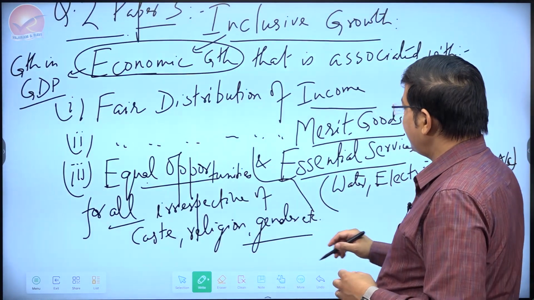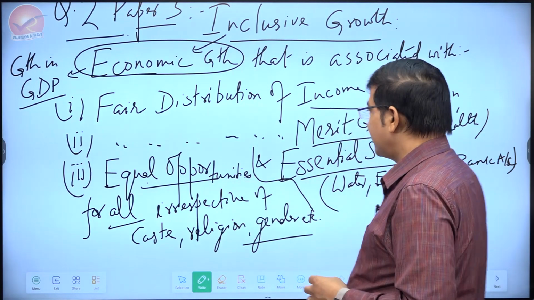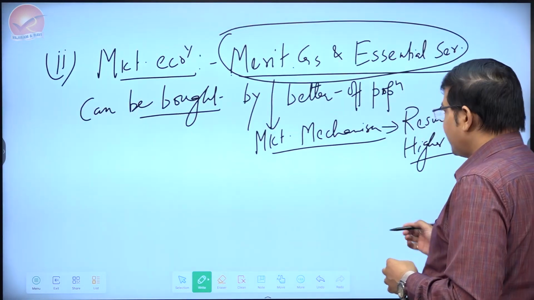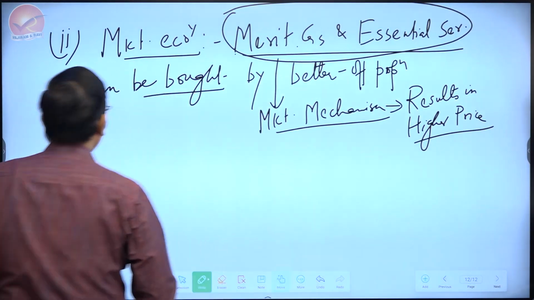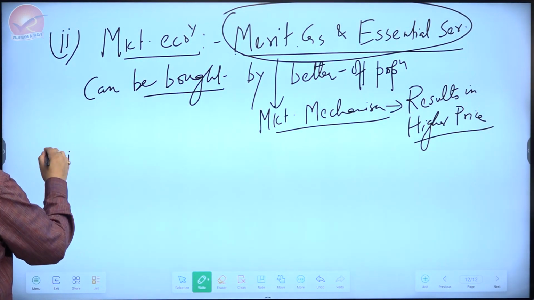Okay, let's look at what else we had talked about. Equal opportunities. This is one thing. Will it provide equal opportunities? Less likely, particularly in a country like India, where there is a lot of social disparity.